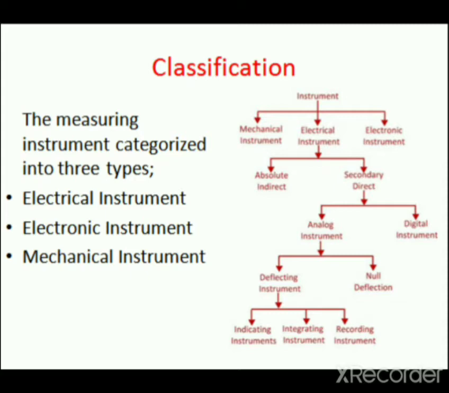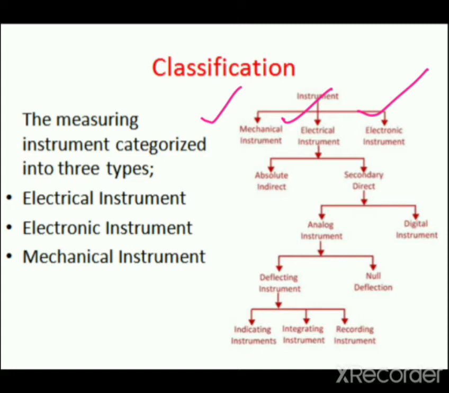Next is classification. The measuring instruments are categorized into three types, that are electrical instrument, electronic instrument and mechanical instrument. On the right side figure, you can see instruments are classified in three types: mechanical instrument, electrical instrument and electronic instrument.